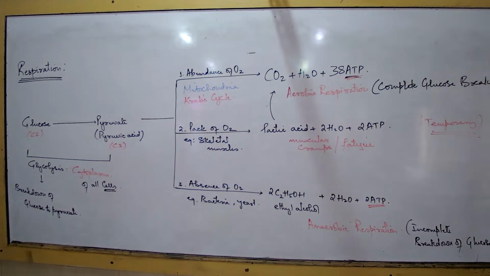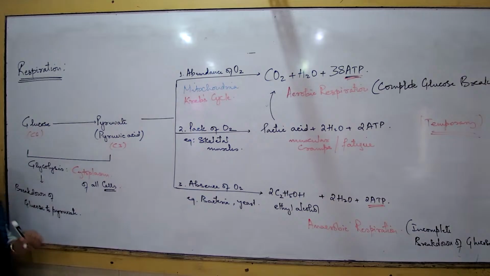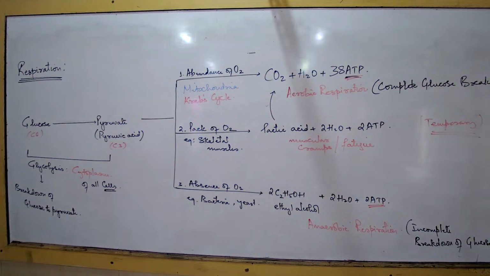Understood? So these are the three pathways. You get this question as it is in your exam: write the three pathways of glucose breakdown for 2 marks, 3 marks. For the three pathways, you have to write down this entire flowchart and explain with a proper introduction and explain the steps properly. So, the first is glycolysis, we have come across; Krebs cycle, we have come across. What is the major reason why muscular cramps happen? You have to write about lactic acid. You have to write about the deficiency conditions.